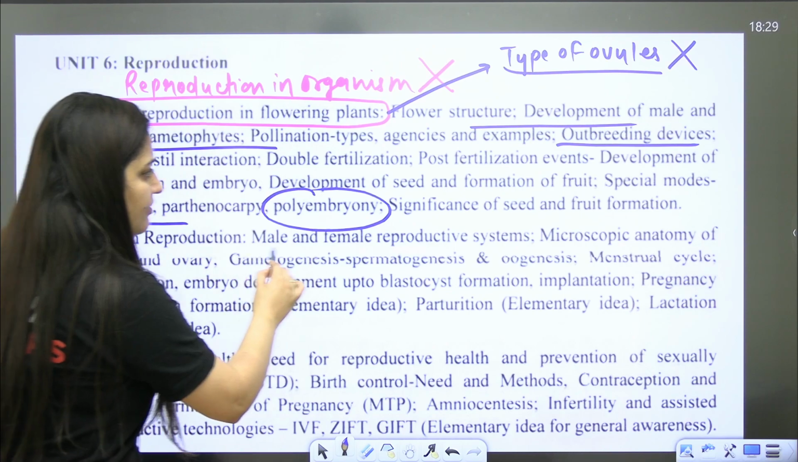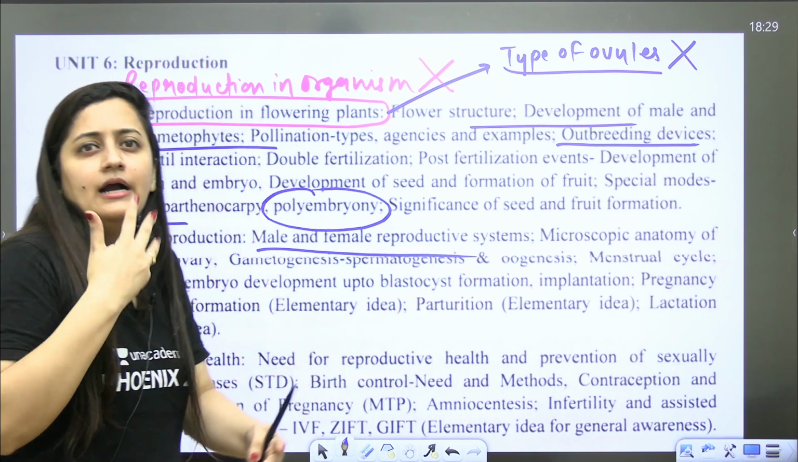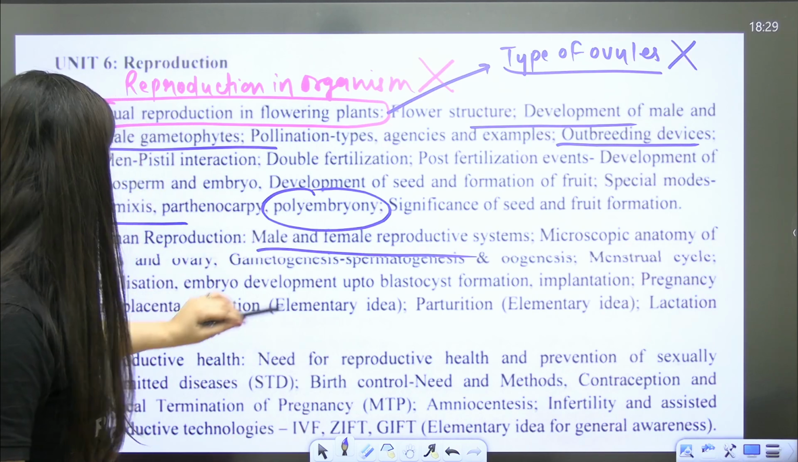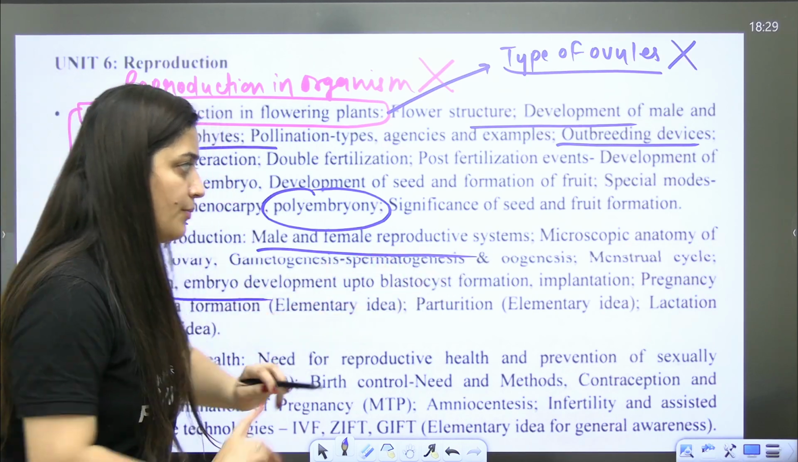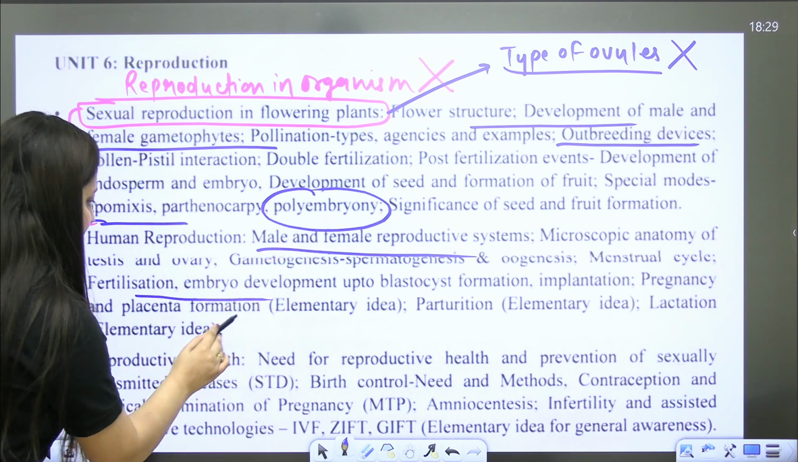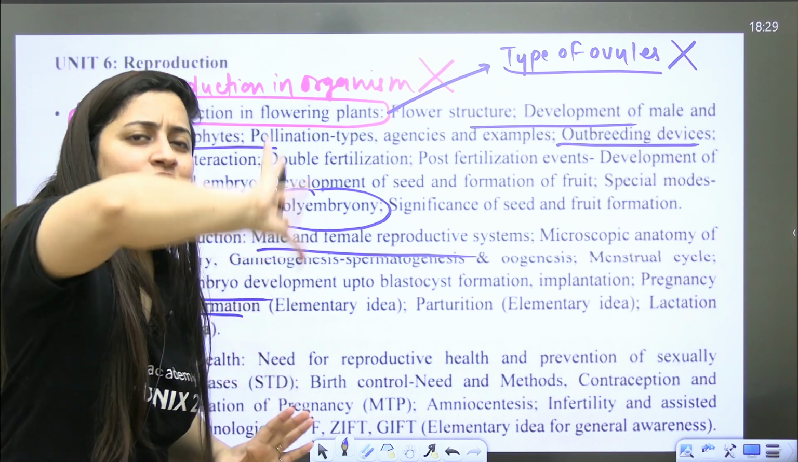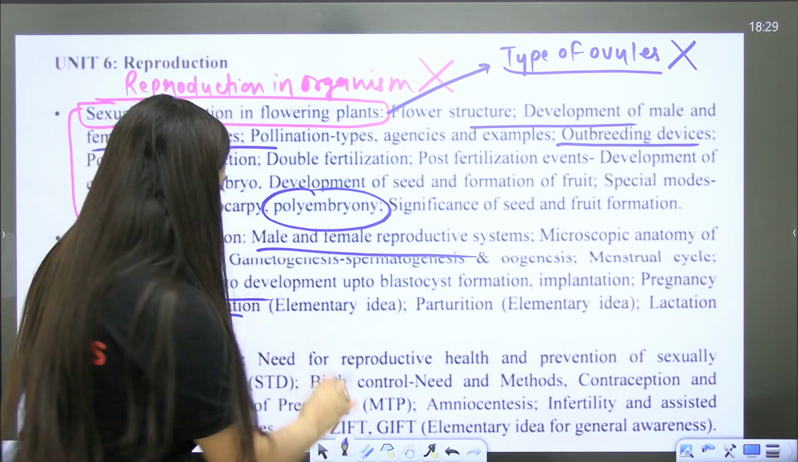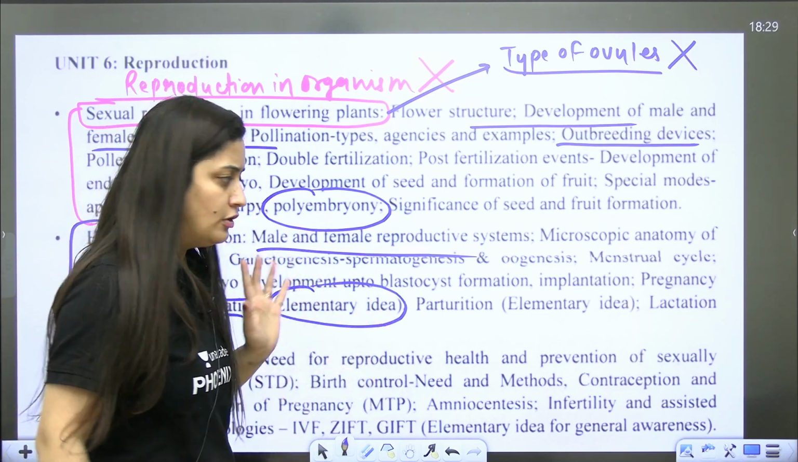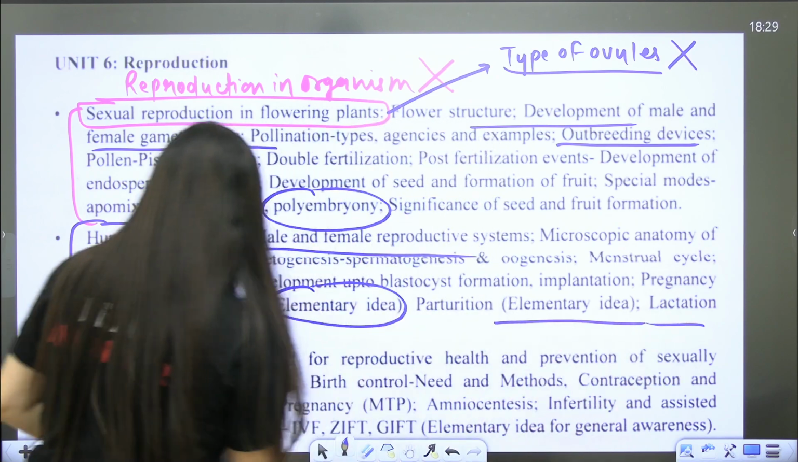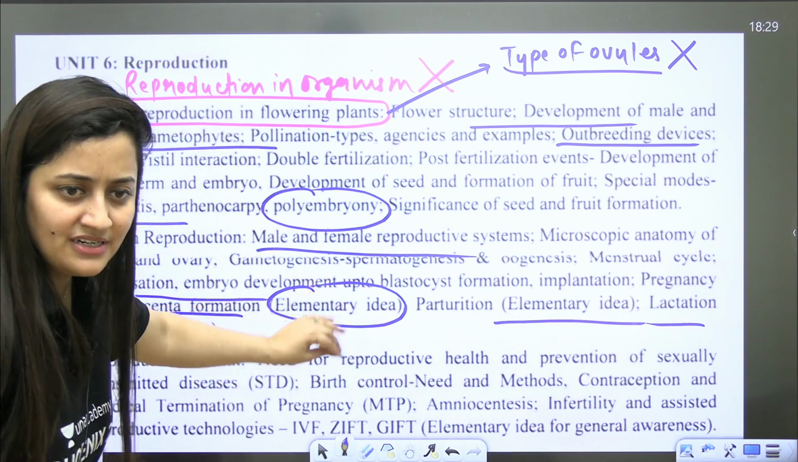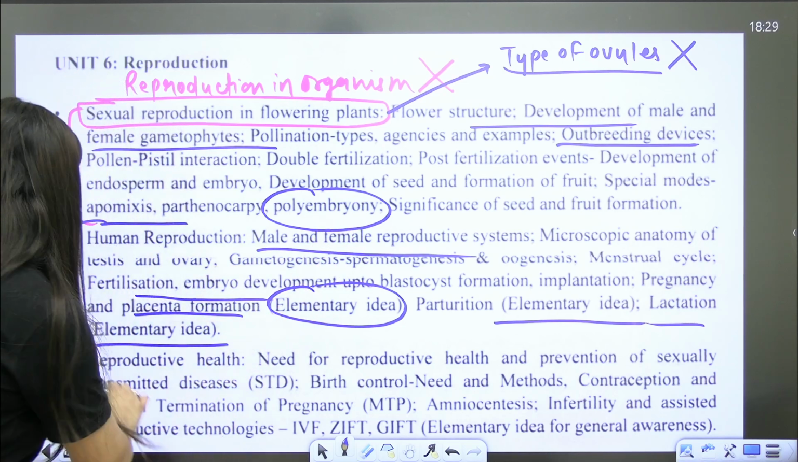See, male and female reproductive system, gametogenesis, menstrual cycle, fertilization, all the topics are important. But when it comes to pregnancy and placenta formation, no need to discuss it in too much detail. The elementary idea is sufficient for you. Follow the NCERT. For parturition, lactation, hormonal control, you need to understand. Again, follow the NCERT.